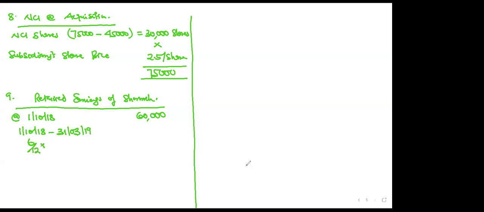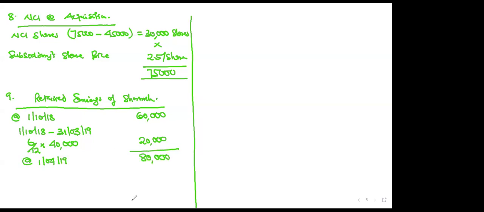Now go to the statement of profit or loss and give me Shome Limited's profit for the year. It was 40,000. That means he worked for a further 6 months to give you 20,000 before they acquired him. So as at the acquisition date, 1st April 2019, he had 80,000.